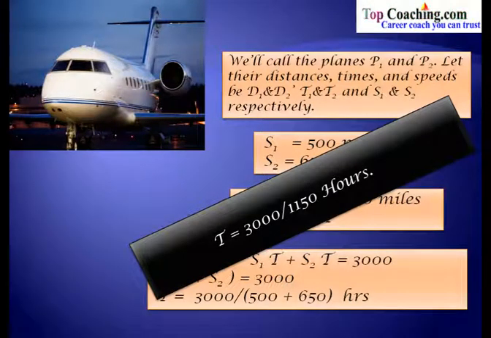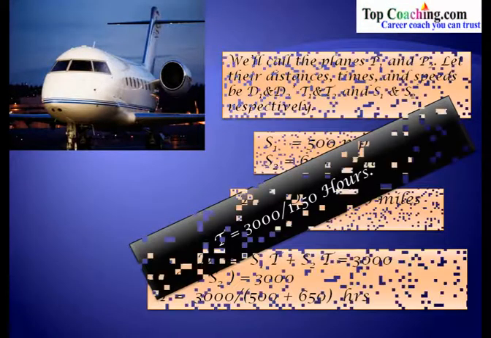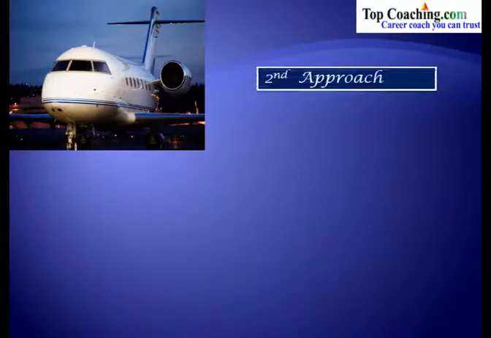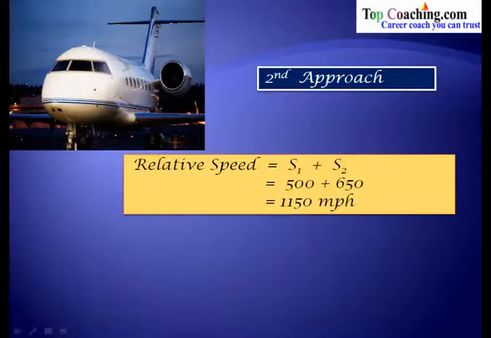Now this is the first approach through which we have solved this problem. Let's see the second approach, and this approach is the concept of relative speed. How the concept of relative speed makes this problem very easy to solve. The relative speed in this case would be S1 plus S2, as both these planes are moving in opposite directions, so their speeds get added. So the relative speed would be equal to 500 plus 650, which is equal to 1150 miles per hour.